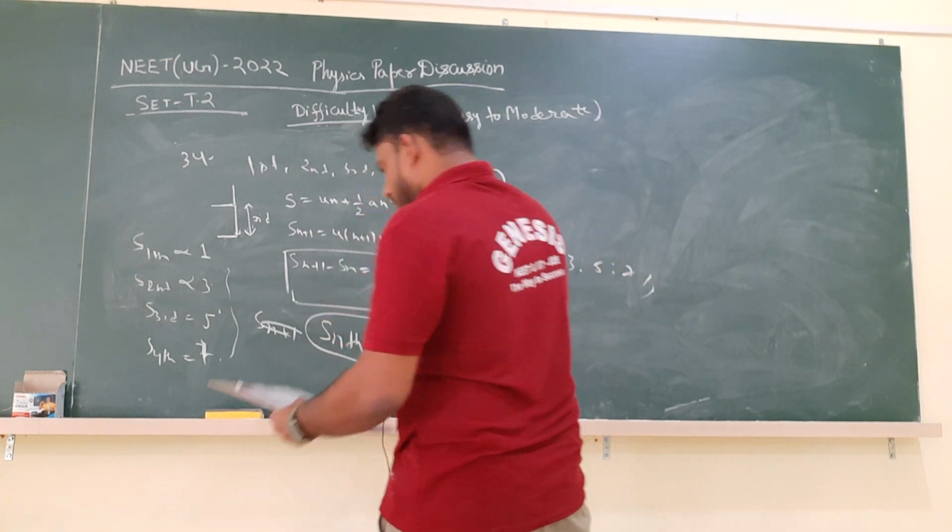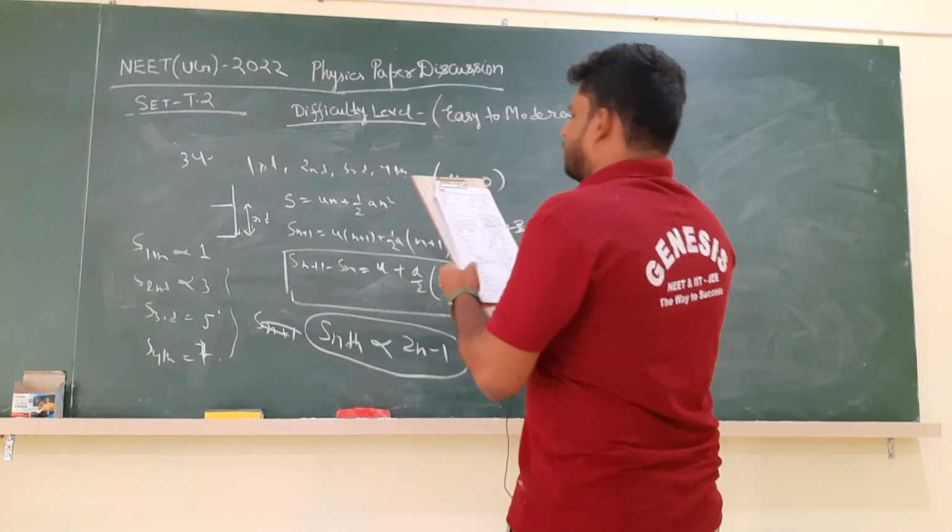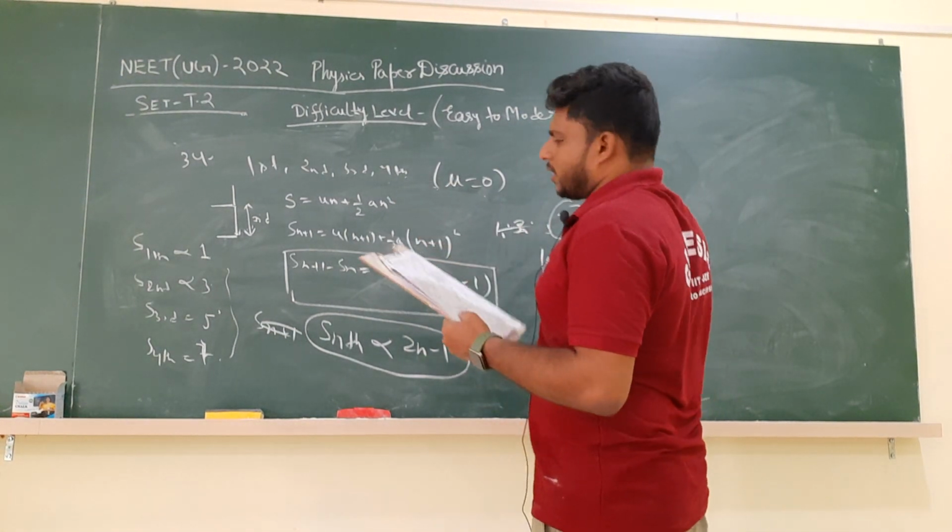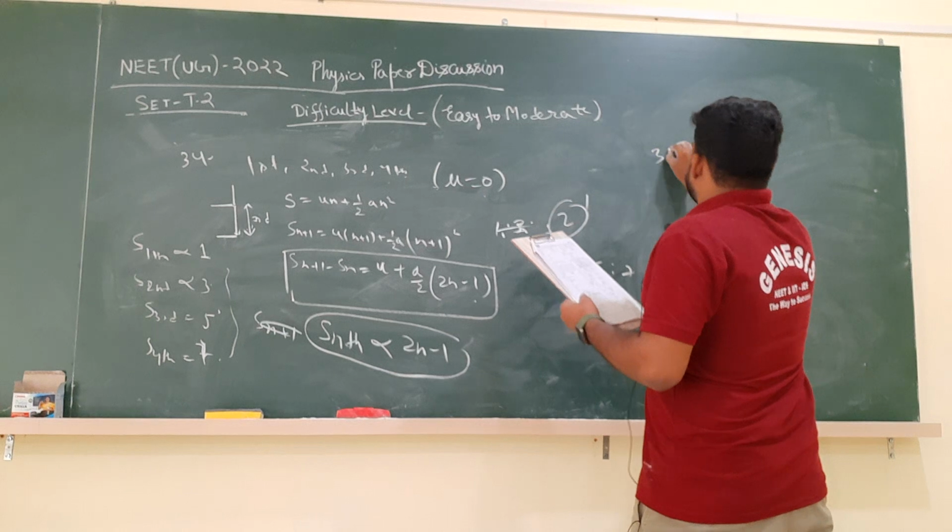Simple. This is the formula we use. So what is the option? Option number second is the correct option. Now we will go for the 35th question.